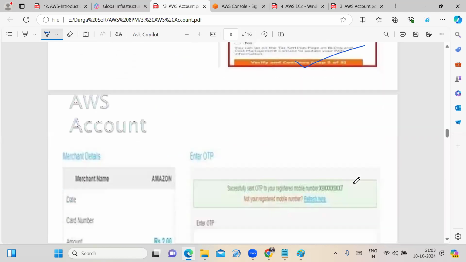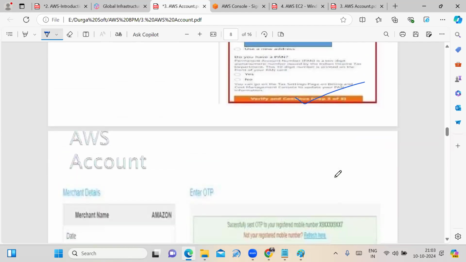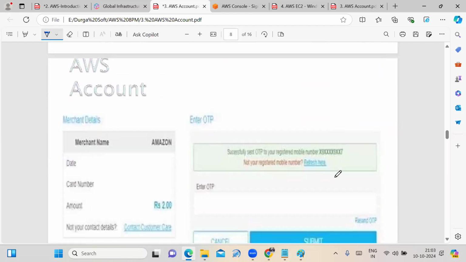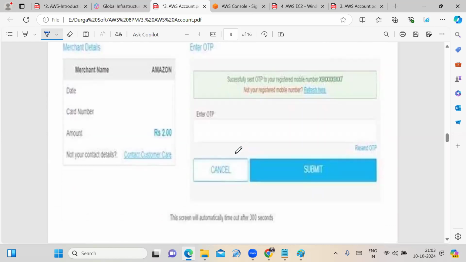Then, once you enter the card details, to the bank-linked mobile number you mentioned, you receive an OTP. Once you enter the OTP and click on the submit option, 2 rupees will be deducted from your bank account.